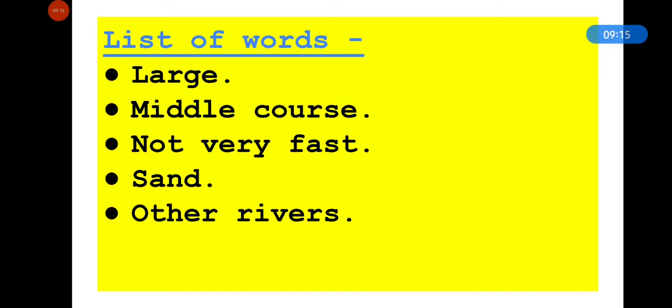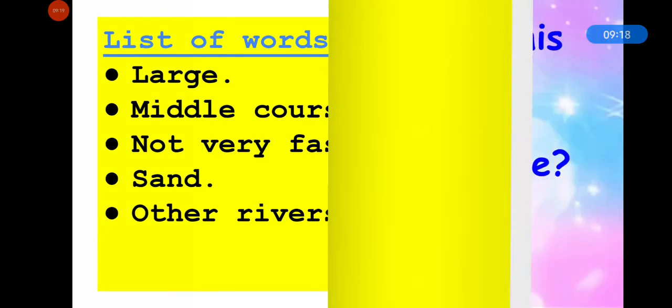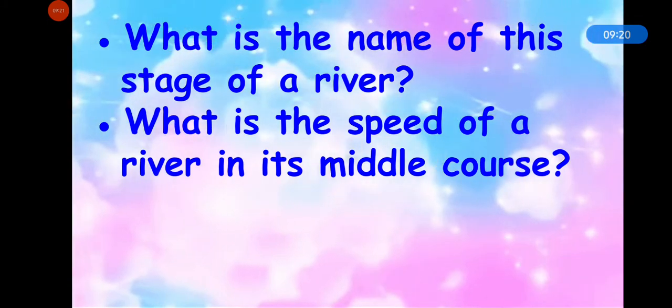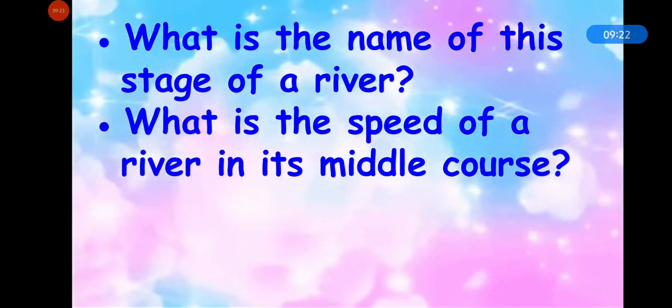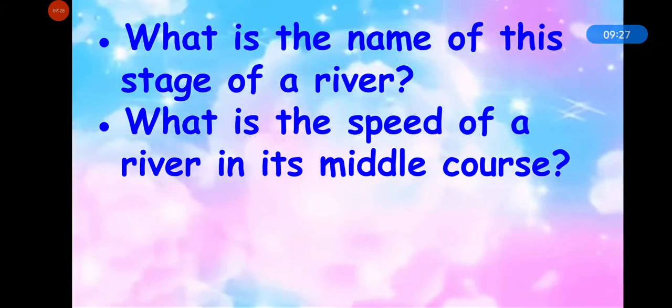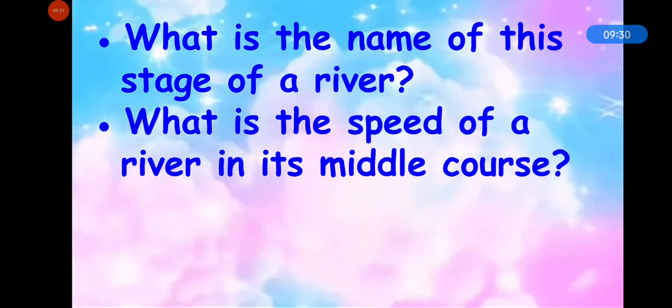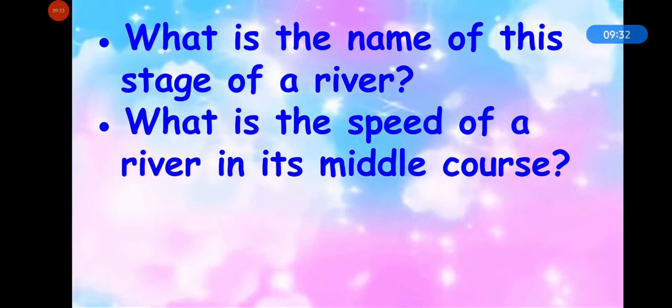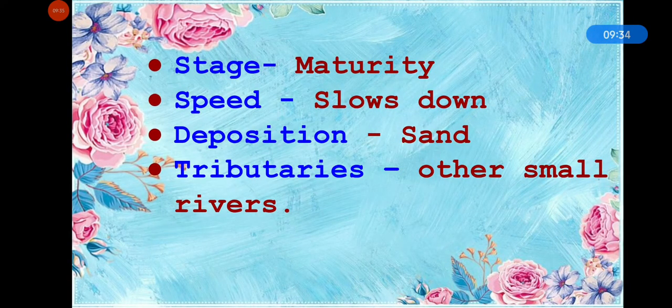I hope now you have completed. Answer these questions. What is the name of this stage of a river? What is the speed of a river in its middle course? Is the speed fast or slow? What do you think? In this stage, a river is said to have reached its maturity. And in its middle course, a river's speed slows down because it deposits sand, rocks, soil and pebbles.